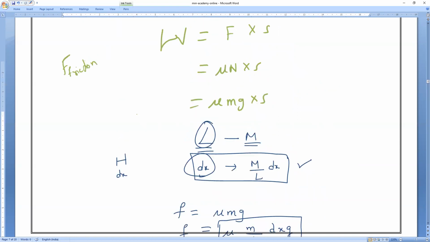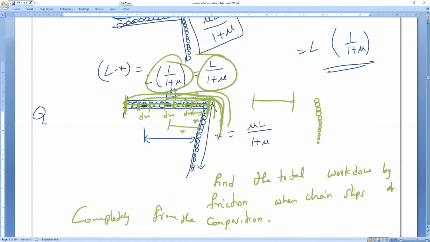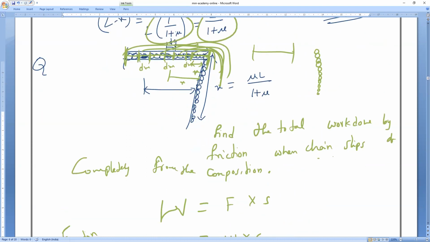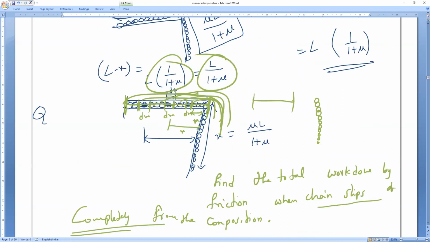Now here, why are we choosing integration again? Because every time, all the parts are not traveling the same distance. This part is traveling dx, very little. The next part, the next part. So for the whole chain, they are saying when the chain slips off completely, that means from 0 to L by 1 plus mu, till there the entire chain is slipping.